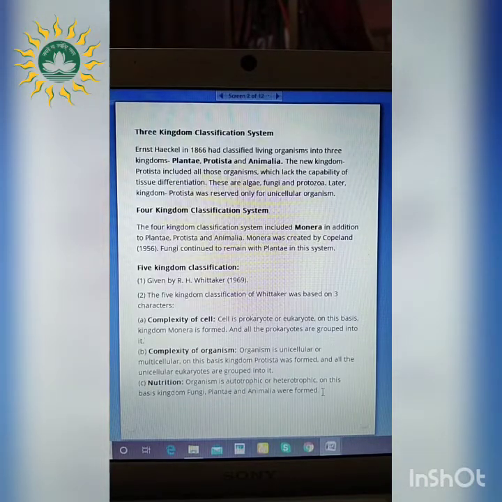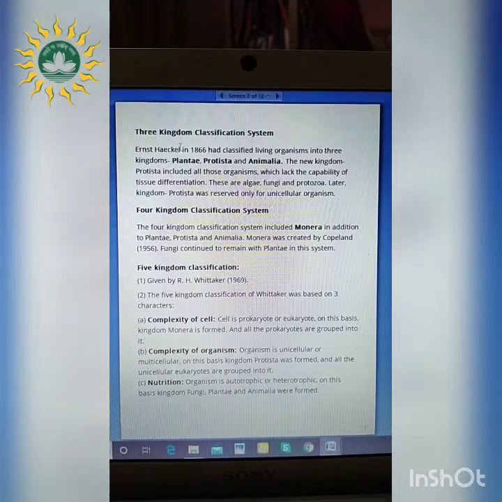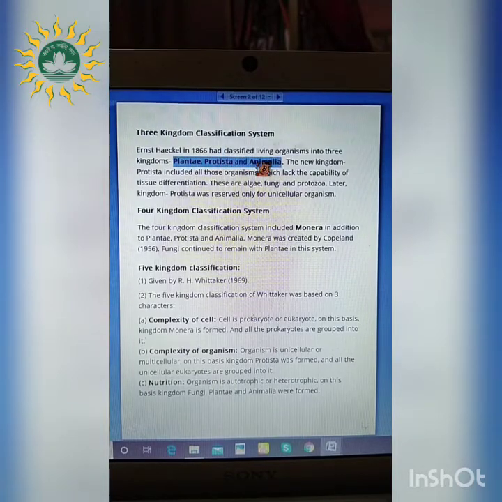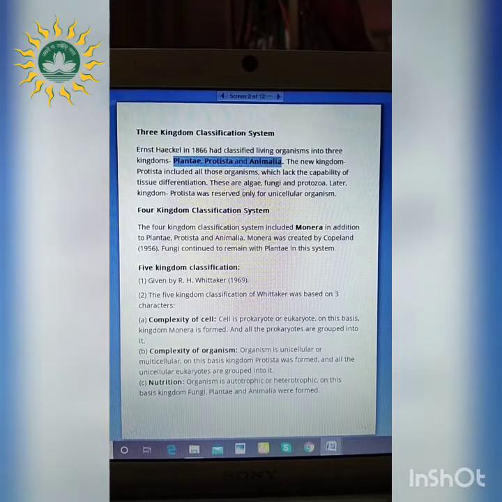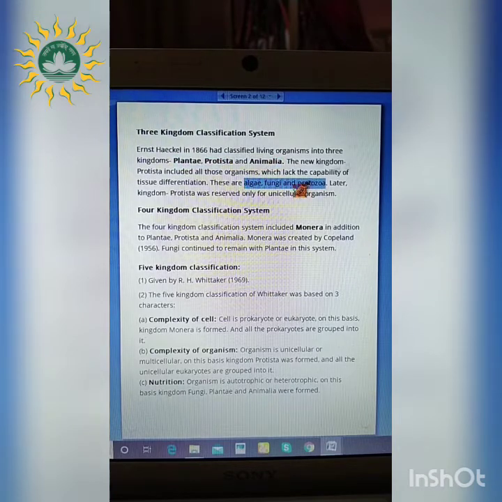The next classification system was proposed by Ernest Haeckel in the year 1866, and he said that living organisms should be classified into three kingdoms: Plantae, Protista and Animalia. So this Protista included the organisms which lack the capability of tissue differentiation. For example, the algae, fungi and protozoa. So these three were included in Protista.